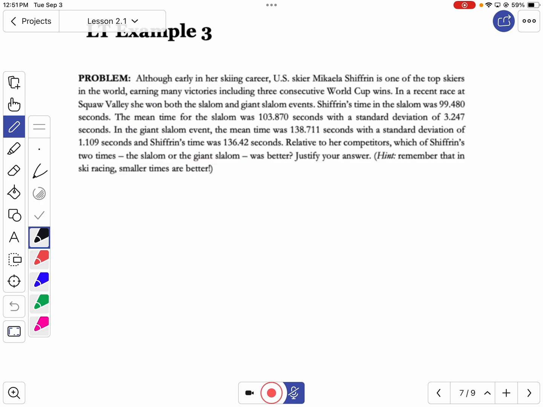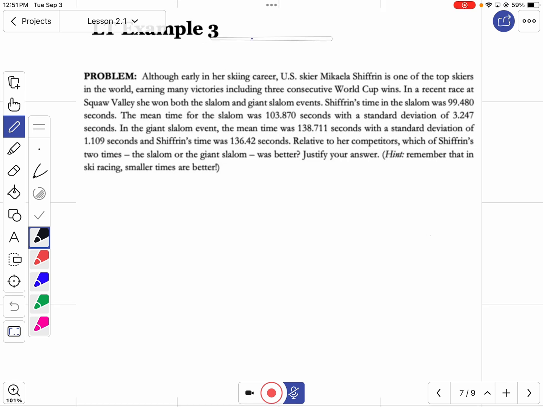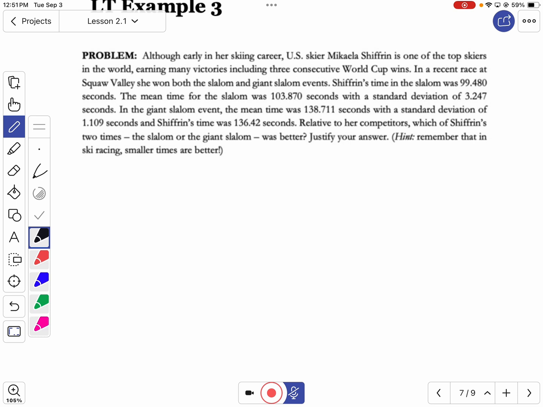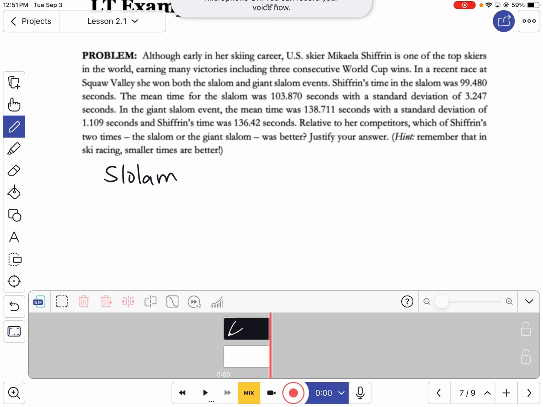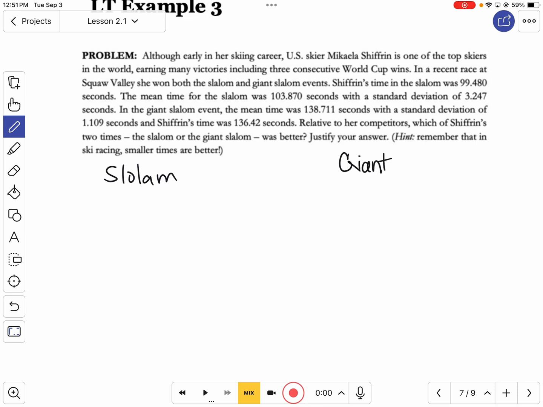All right, let's look at this one. Lots of words. Although early in her skiing career, U.S. skier Mikaela Shiffrin is one of the top skiers in the world, earning many victories, including 3 consecutive World Cup wins. In a recent race at Squaw Valley, she won both the slalom and the giant slalom. So it sounds like we're talking about 2 different things, 2 different races.